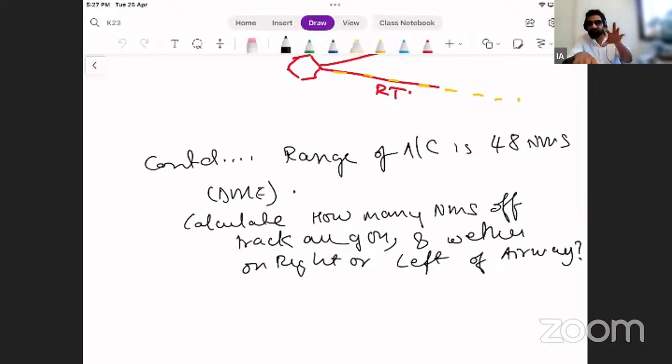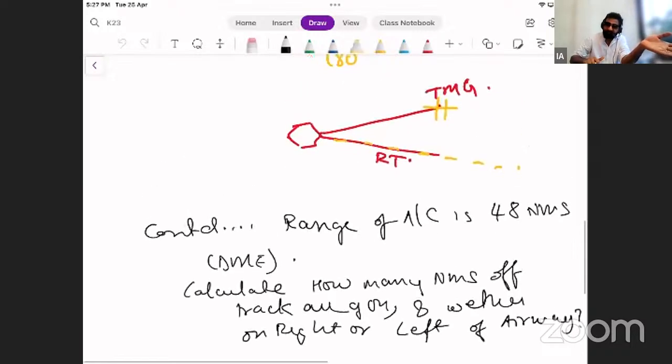So right now, if this question was there in that instrument, you would have seen that the bar on your VOR would have been in a place that would have shown you 5 degrees. So it would have been halfway through, because your RMI reading is 266 and required track is 271. And whether it is left or right with respect to the diagram, we know it is left.